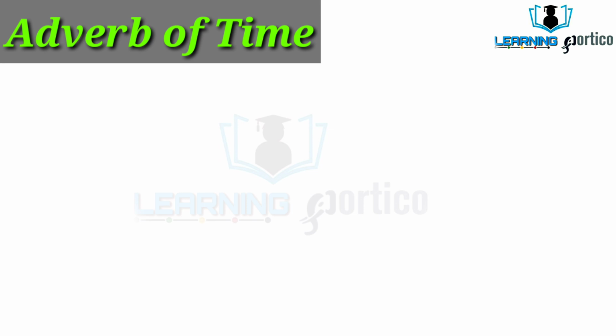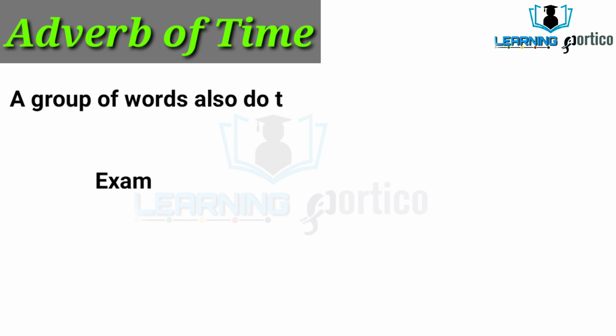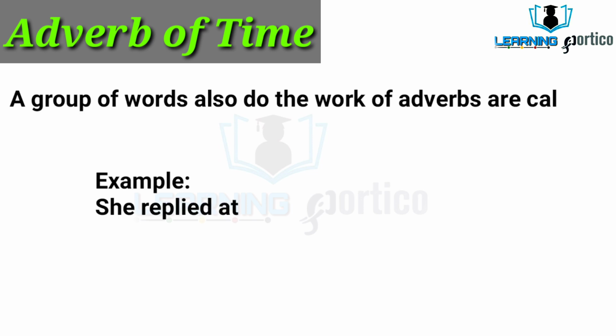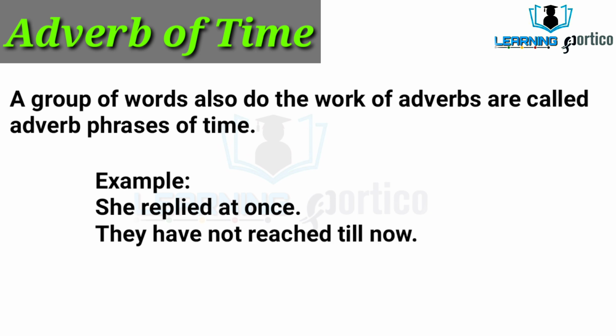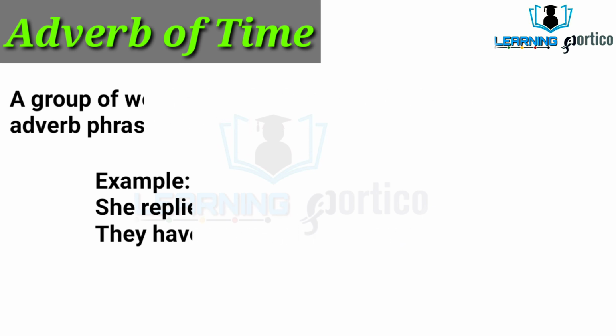A group of words that also does the work of an adverb is called an adverb phrase of time. What are the examples? She replied at once. Here at once is the phrase and it is the adverb of time. They have not reached till now. Till now is the phrase here in the sentence and also the adverb of time.